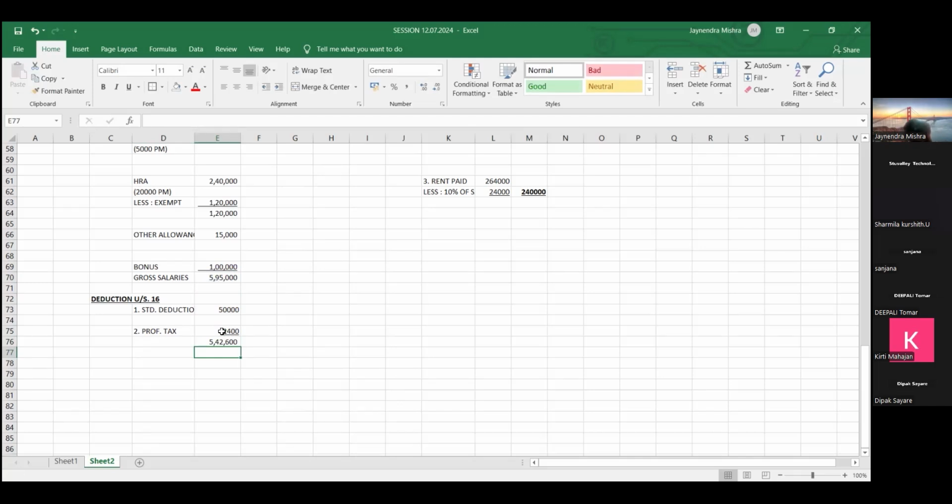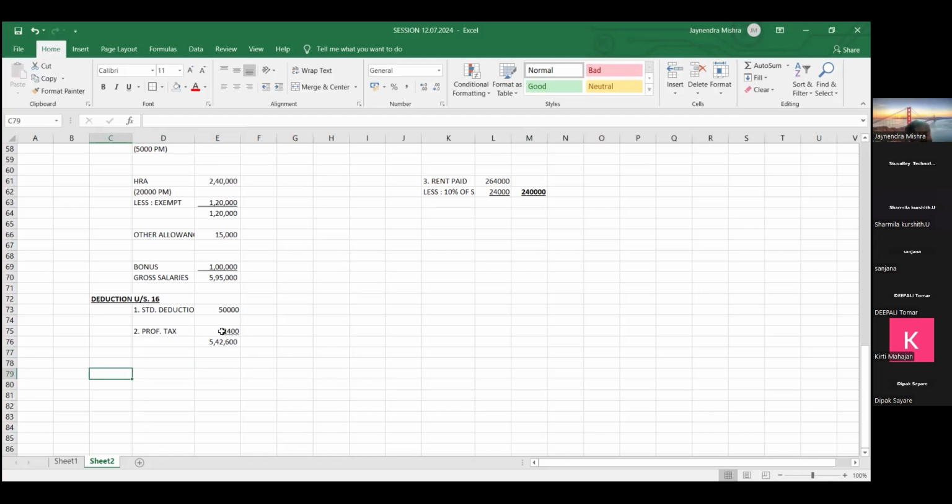5,42,600. Now friends, our employee has submitted a certain proof. Employee जो है ना friend, हमको proof submit कर रहा है. क्या proof दे रहा है? What kind of investment he has done. पूरे साल भर में उसने कुछ investments भी किया होगा.